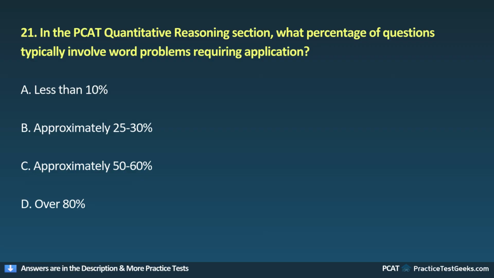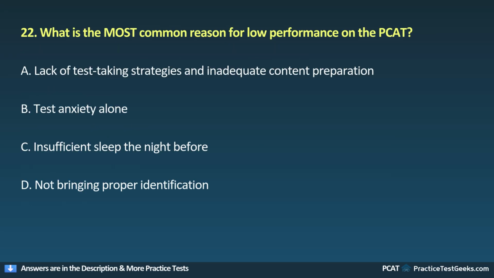A. Less than 10%. B. Approximately 25 to 30%. C. Approximately 50 to 60%. D. Over 80%. 22. What is the most common reason for low performance on the PCAT?